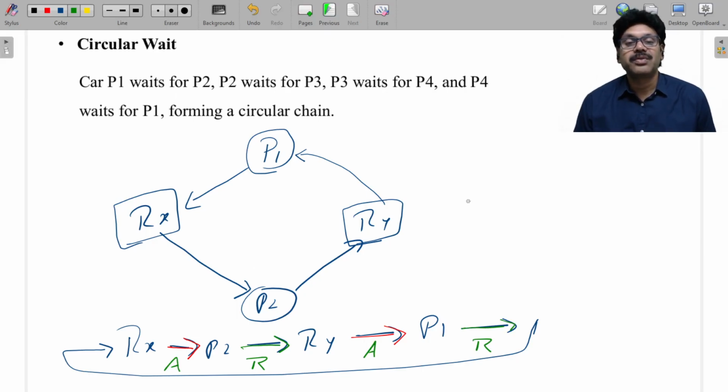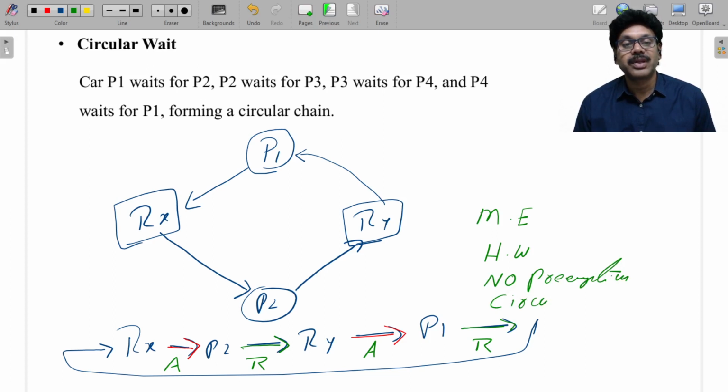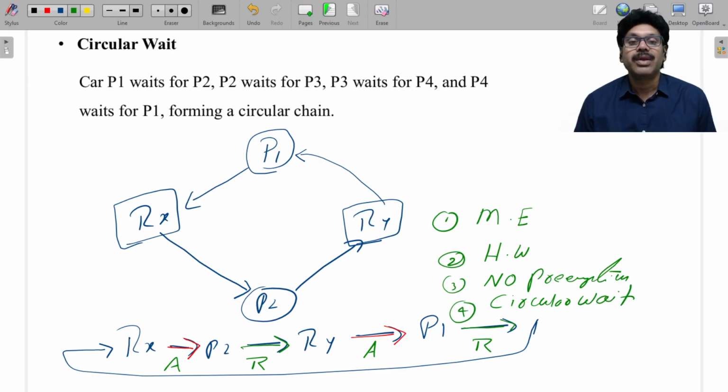So these are the four conditions. What are the four conditions? Mutual exclusion. The second condition is hold and wait. The third condition is preemption cannot be applied. And the last condition is that it should form a circular wait. If any of the conditions is broken, then there is no deadlock. A simple blind answer you can give to an interviewer: if any of the conditions is broken, then you don't see the concept of deadlock in an operating system. All four should occur because they are interdependent on each other.